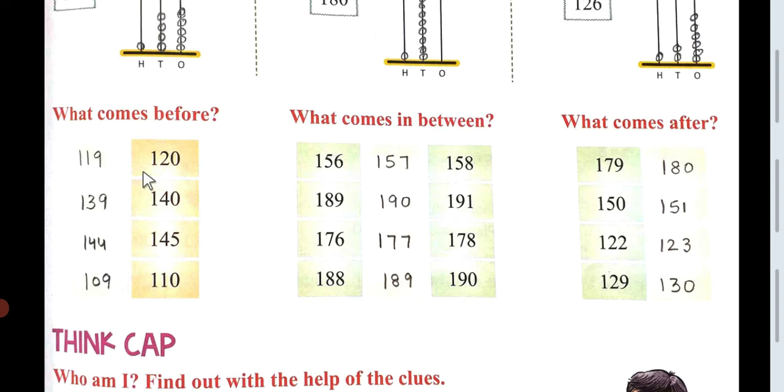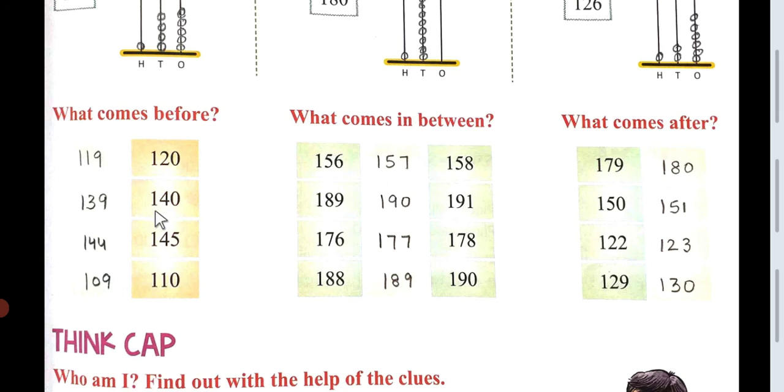Now please come to what comes before. So all of you know what comes before the number. So 120. So you can count the number 11, 12, 13, 14, 15, 16, 17, 18, 19, 20. And as it is, 111, 112, 113, 114, 115, 116, 117, 118, 119, 120. So before 120, the number that will come is 119.